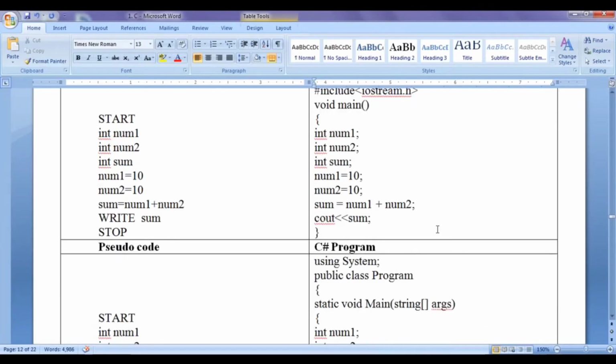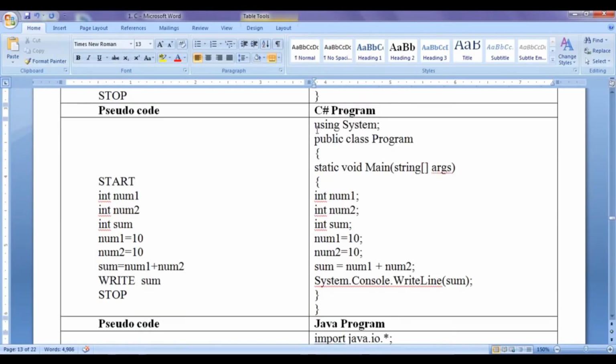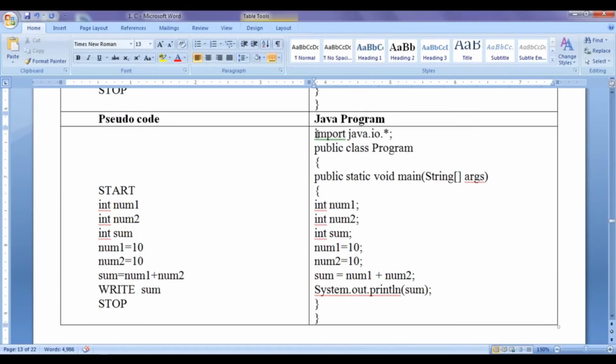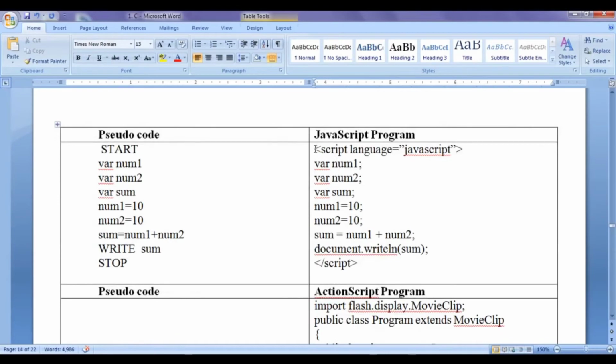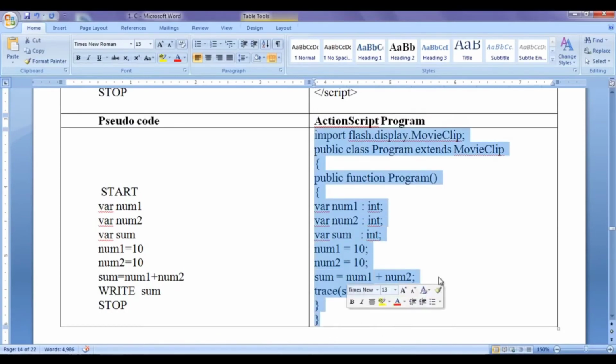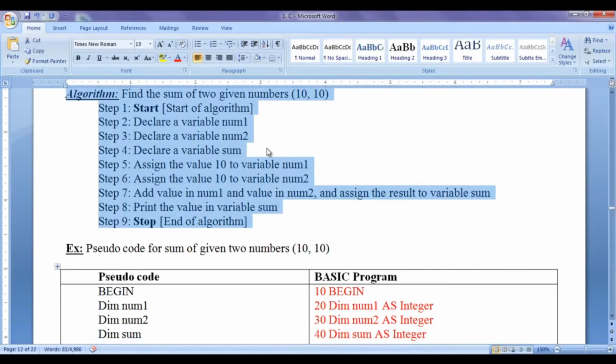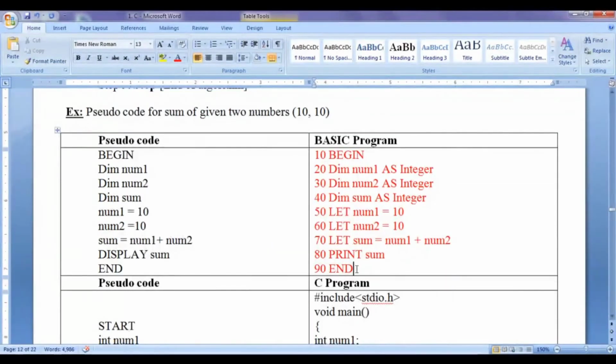In C++ we write something like this. In the C# programming language we write the program something like this. In Java we write the program something like this. In JavaScript we write the program something like this. In ActionScript we write the program something like this. If you observe carefully, the logic of solving a problem, or the procedure to solve a problem, is the same, whereas the way of writing the code with respect to a programming language is different.